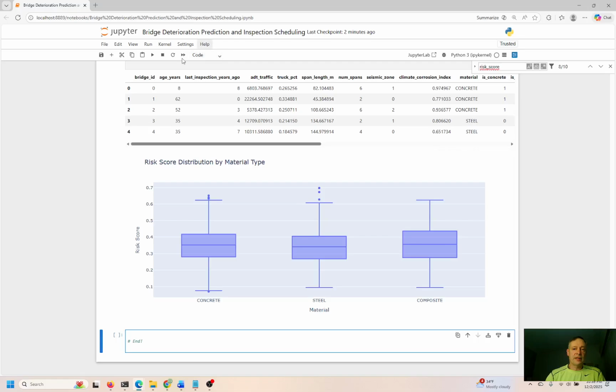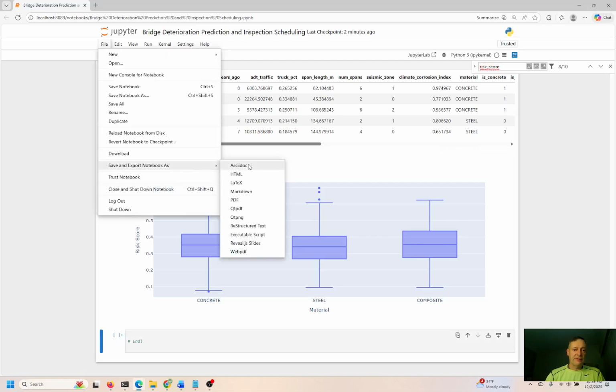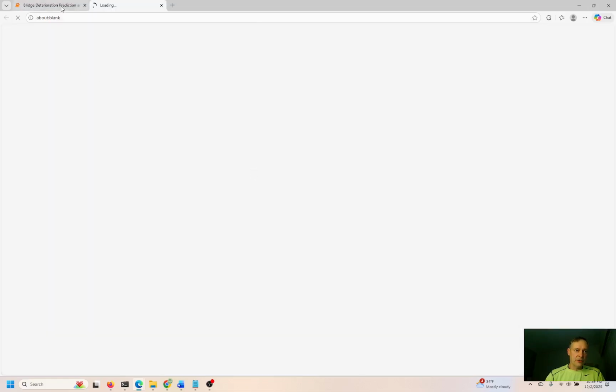Okay, so I'm going to wrap it up right here. I just saved this. I'm going to download the file, save as HTML. Okay, and I'll share all this code with you guys.